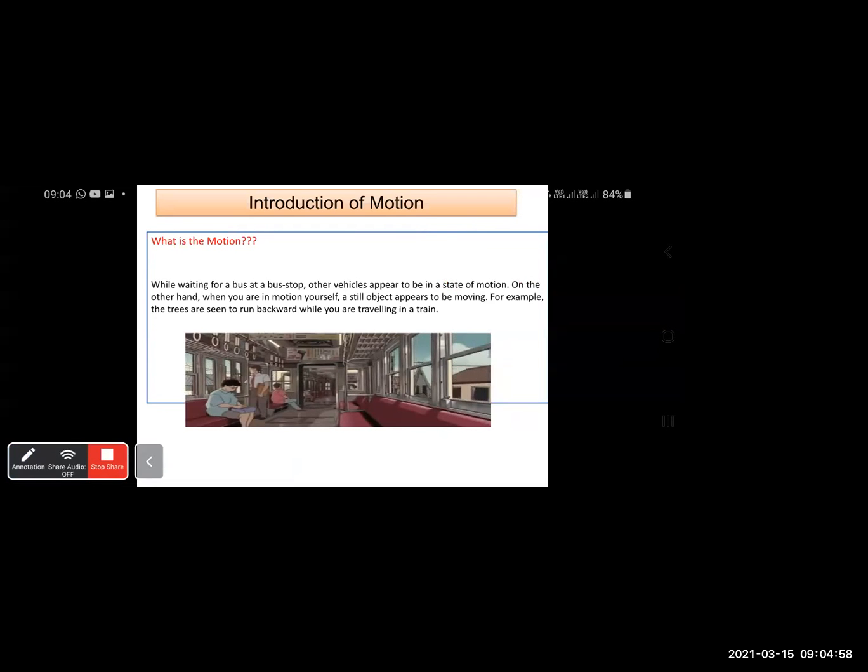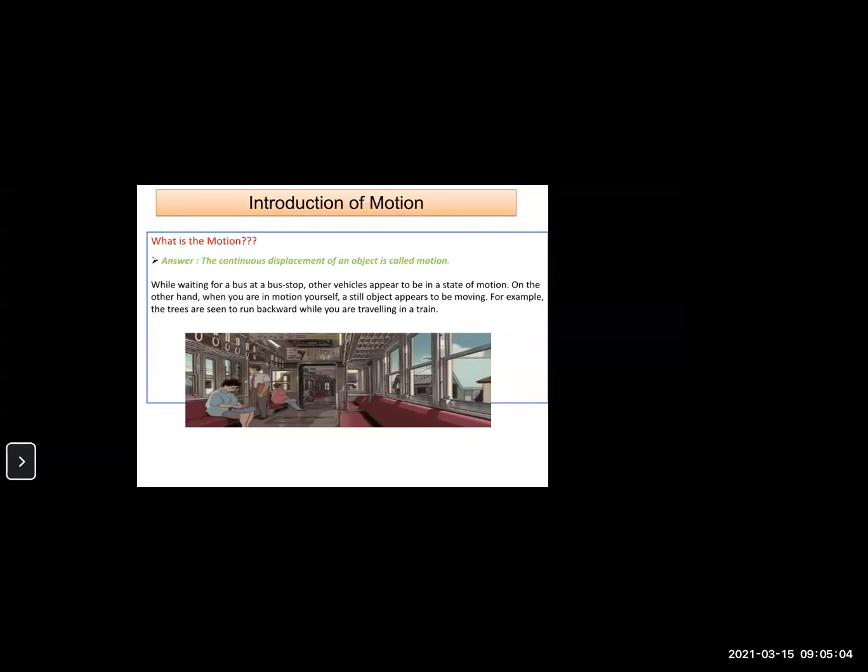So now let us see what exactly a motion is then. We all know that it is a continuous displacement of an object. When an object is in motion, the object keeps on moving. Keeps on moving means there is a continuous displacement seen. So the motion is the continuous displacement of an object.